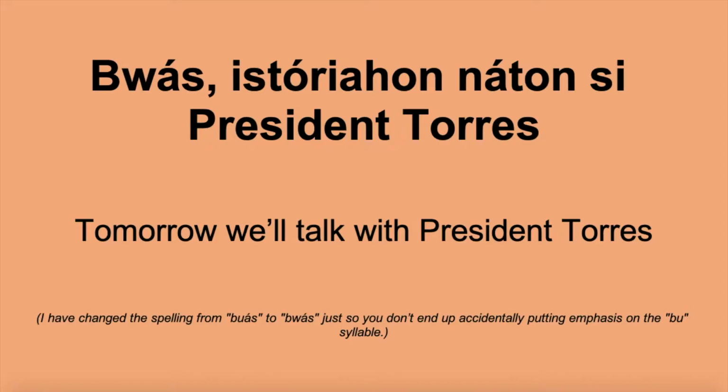So here's the Astoria hon. Buas Astoria hon naton si President Torres. Tomorrow we'll talk with President Torres. So Astoria hon is the future or infinitive tense of to talk with somebody. And naton is the pronoun meaning by us. Anyway, so we're going to talk with President Torres tomorrow.